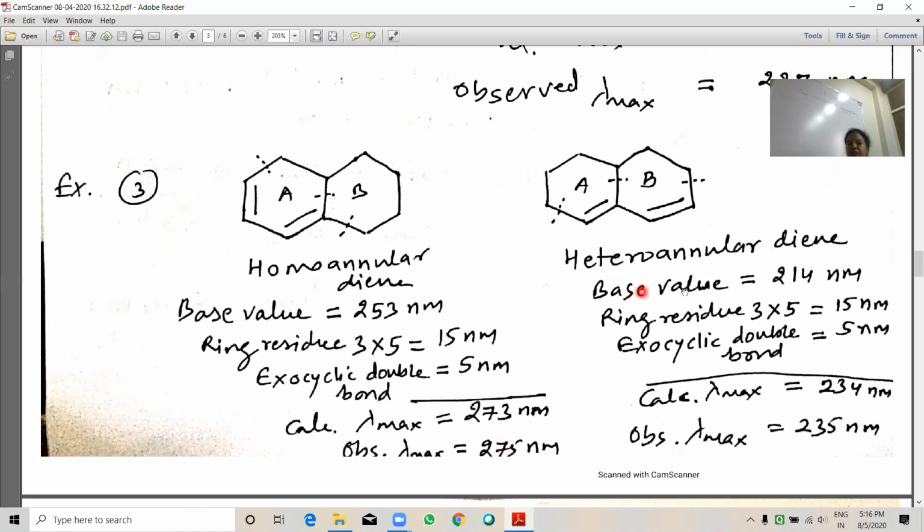Heteroannular diene system: because it is hetero, its base value is 214 nanometer. Ring residues 1, 2, and 3. So 3 ring residues, 3 multiplied by 5, 15 nanometer. Exocyclic double bond: see here, this ring A double bond is exocyclic for ring B. So 1 exocyclic double bond, 5 nanometer. Calculated lambda max 234, and observed value 235. It is close to the calculated value.